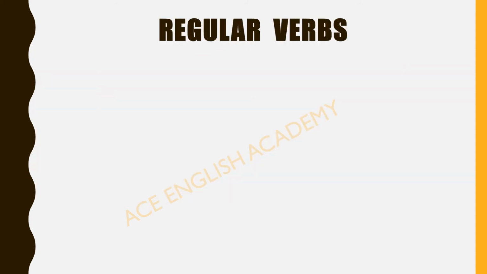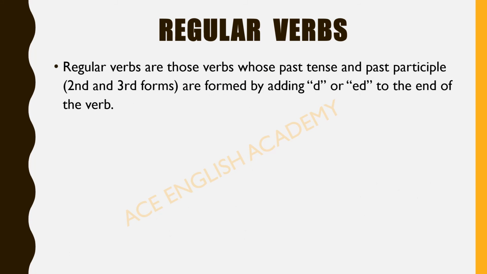So here comes the first, that is regular verb. So what are the regular verbs? Regular verbs are those verbs whose past tense and the past participle, second and the third form of verb, are formed by adding d or ed to the end of the verb.